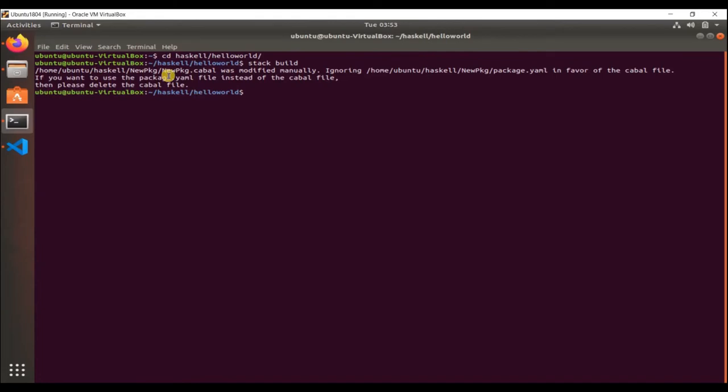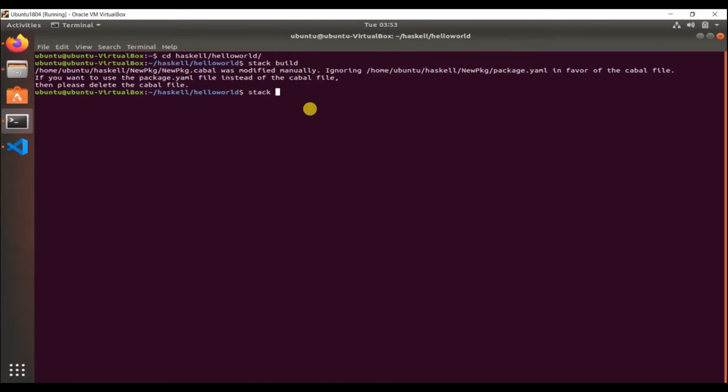If you see, it said new package.cabal was modified manually, ignoring that. Please remember, if you're using stack, don't modify the cabal files, but I have done that just to be sure.